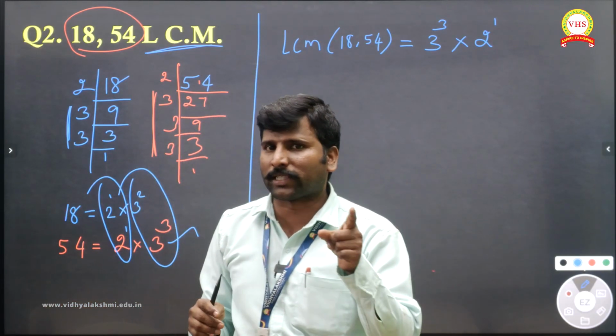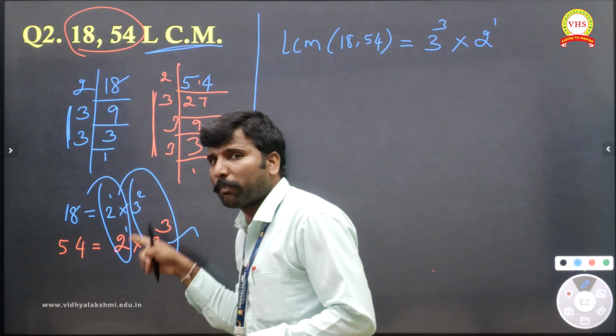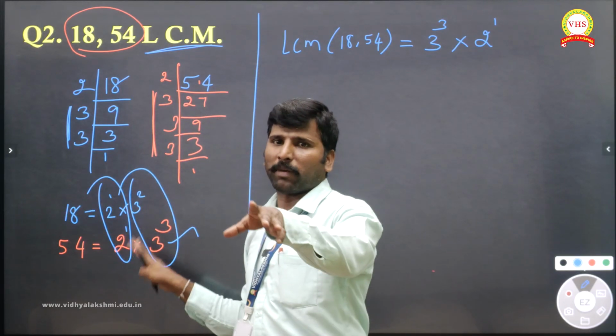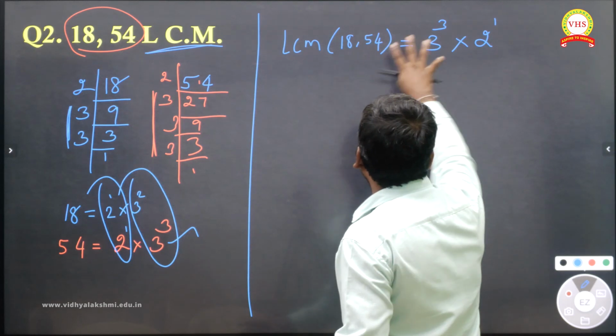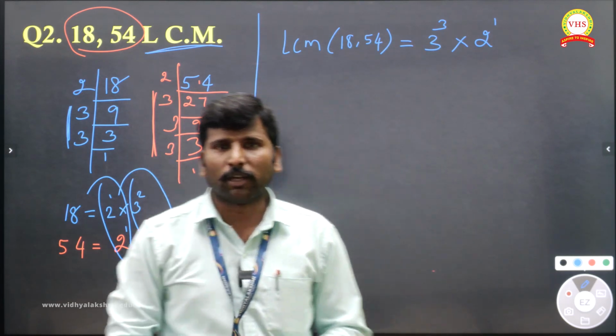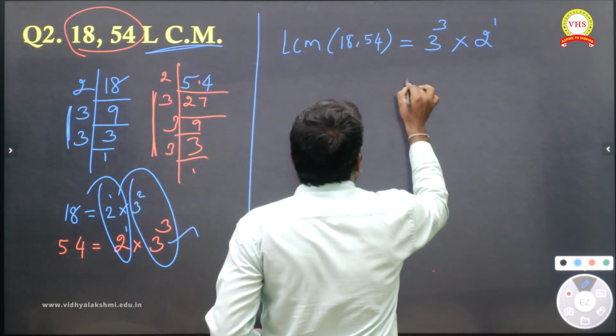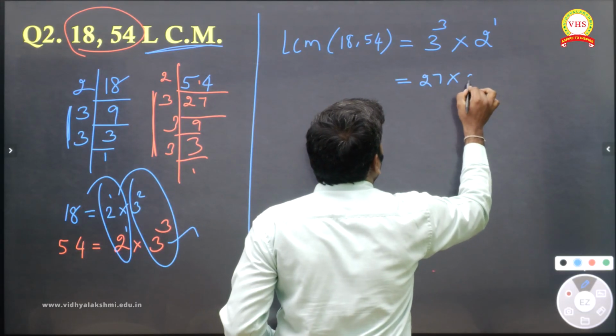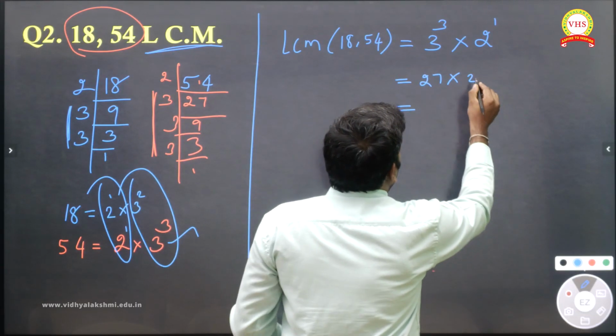Is there any involved number? Involved number means, what I said, a number which is not common in both places. There is no involved number here. Then you can stop. If you multiply these two, that's it, your answer will be over. So 3 power 3 is 27, into 2. When you multiply it by 2, what will you get?